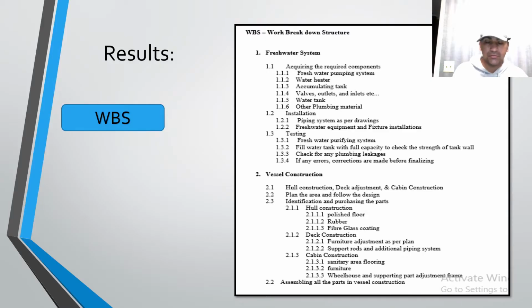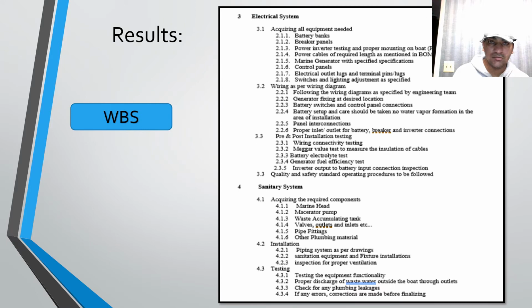As you can see, this is the work breakdown structure that we worked on in the previous week. Here are the components present in the work breakdown structure. First is the freshwater system, one of the components in the construction of the boat vessel. The second is the vessel construction, like hull, deck, basement, and cabin construction. The third component is the electrical system. Some of its components are battery banks, breaker panels, control panels, power inverter testing, marine generator, electrical outlet lugs, etc.